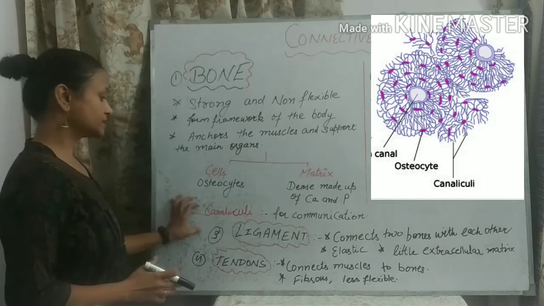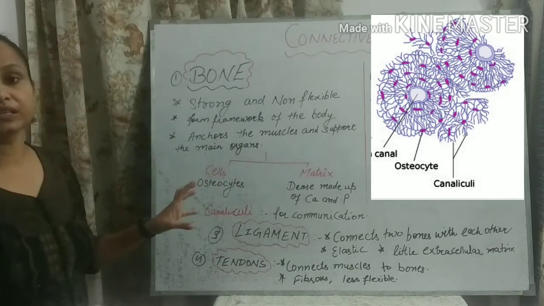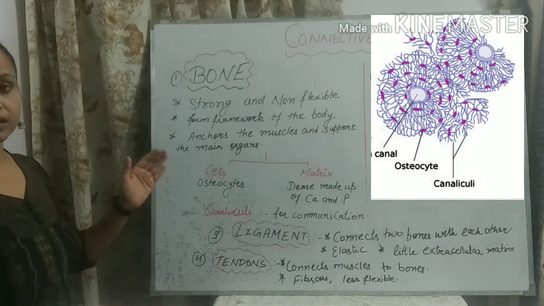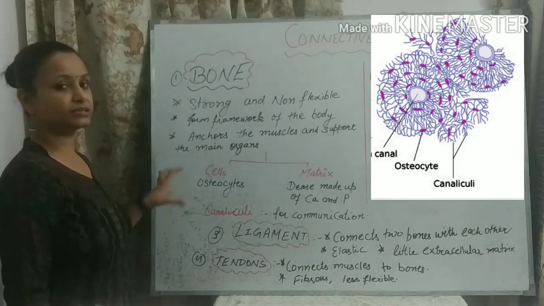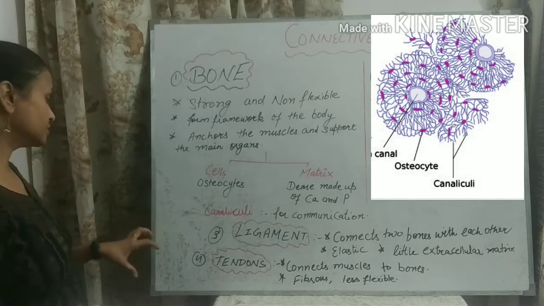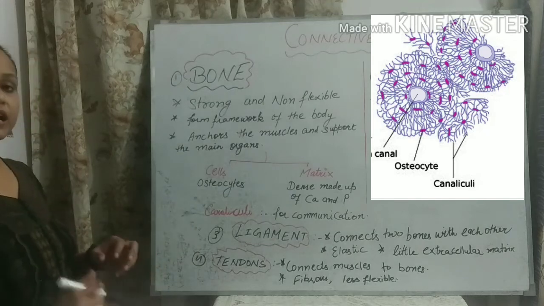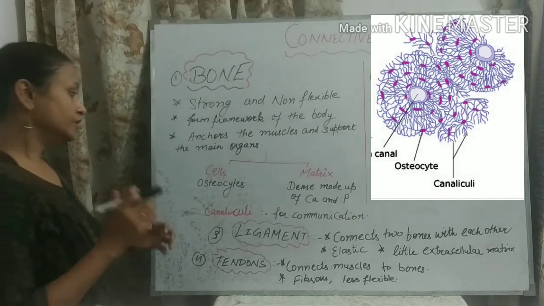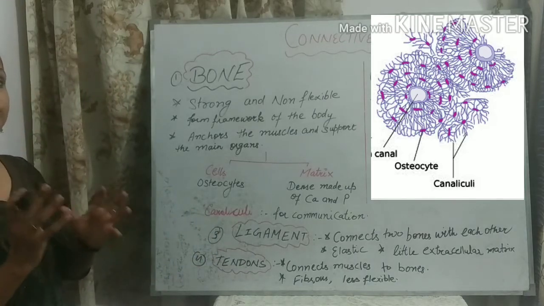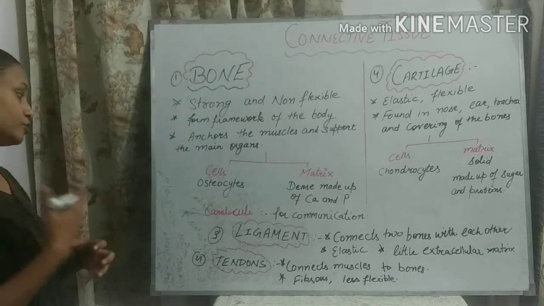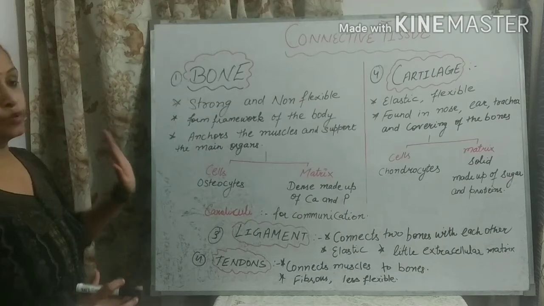There is one particular structure you can see in the diagram also. The cells are shown there in dark pink color, the osteocytes, and in between the cells there is a particular structure that is known as canaliculi. Canaliculi are the holes in the matrix which support communication between the cells. Means how the bone cells talk to each other, they talk with the help of canaliculi. So it is all about the bones.